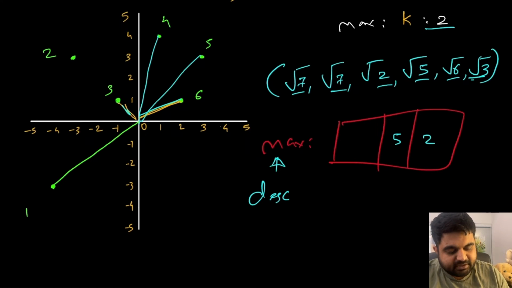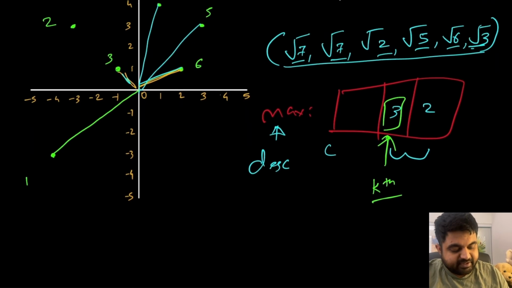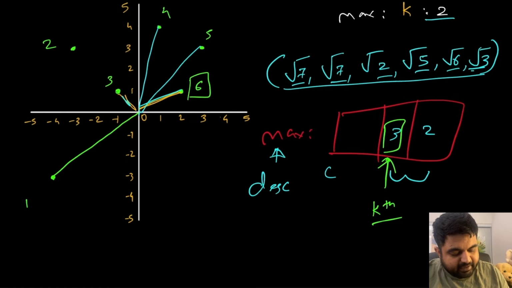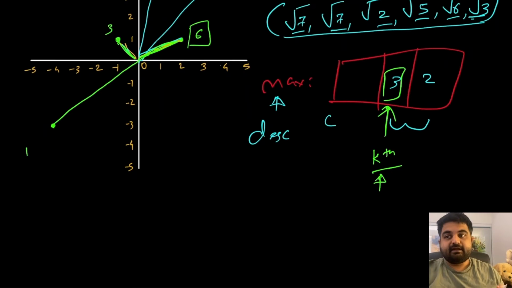Lastly we have value number 3, so once again first we will do the readjustment. So values are going to be 5, 3 and 2, but once again this 5 is excess, so this will also be kicked out. And then we are now done with all the values, and now we only have these two values inside our max heap, and the very first element inside the max heap has to be the kth closest element to the origin, which we can see because this is the endpoint and the distance is square root of 3, and we can see that this is actually the second closest point to the origin after this one. So this is what we need to return as the answer. And this is the whole solution.